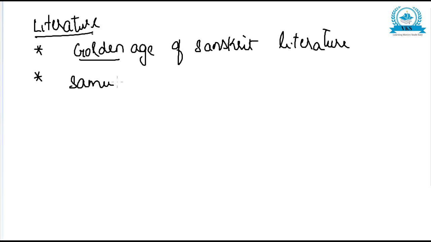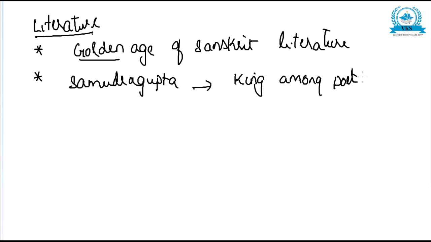The king Samudragupta was called the king among poets. He was such a great poet that he was called the king among poets.